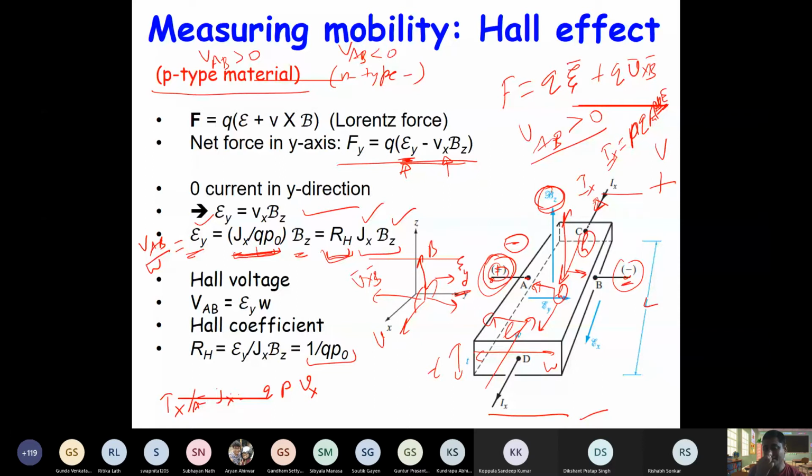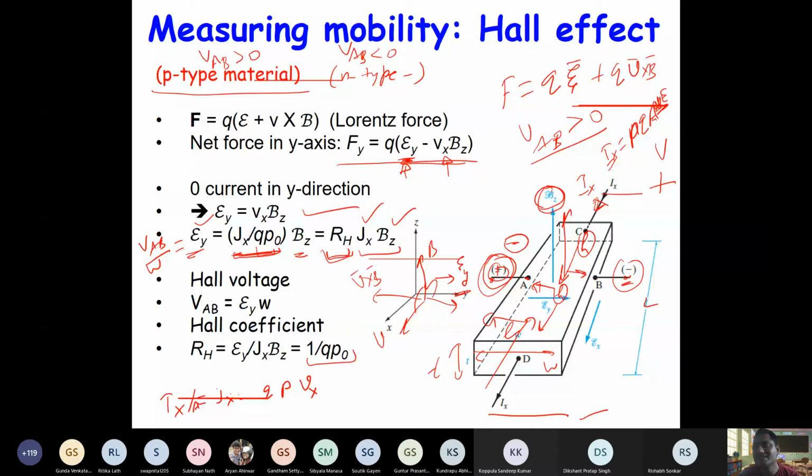Their acceleration will be different, right? So their tendency to accumulate will also be different. You understand? So for intrinsic, VAB will be zero only if their mobilities are the same or their masses are the same. Tau is the same, right? If the mobilities are different, then you will see a slightly different result.